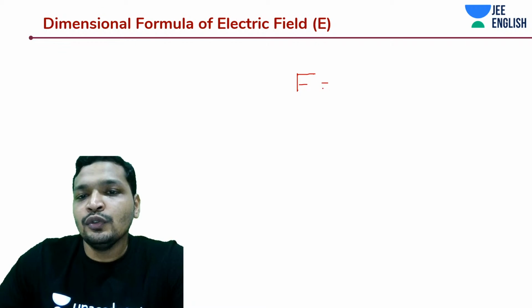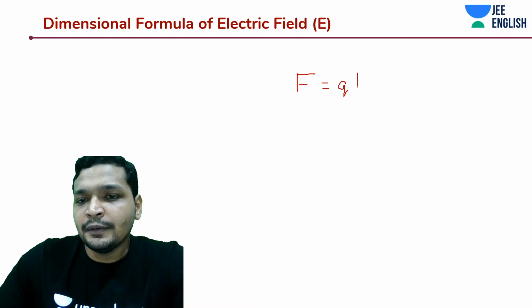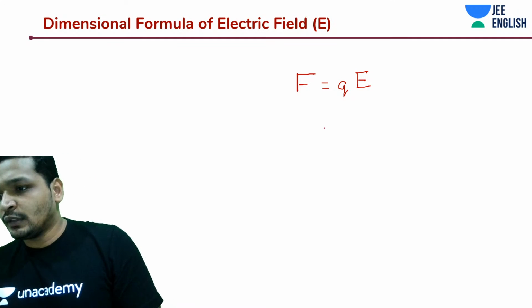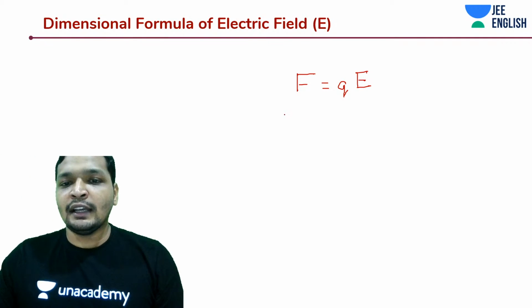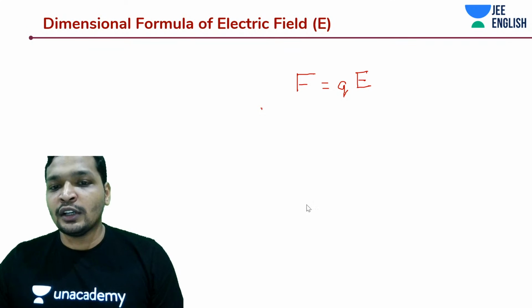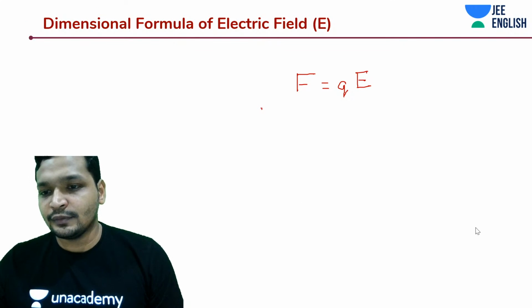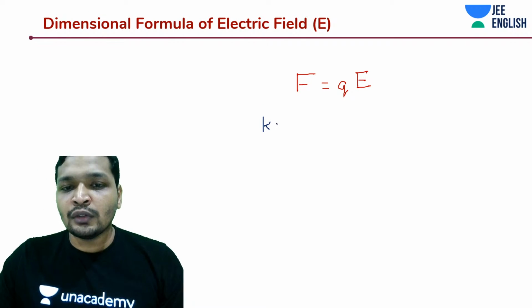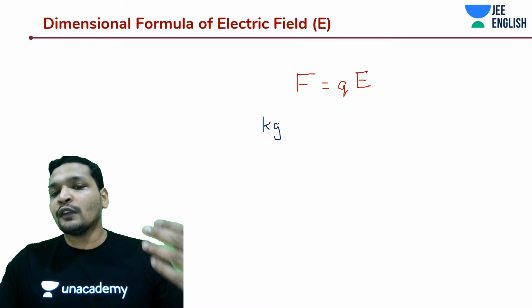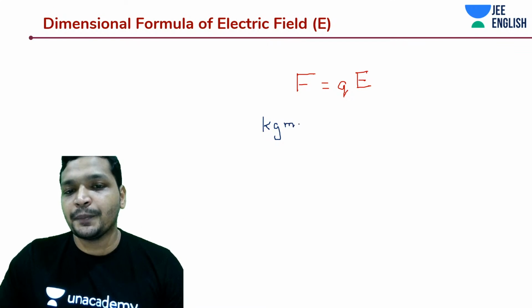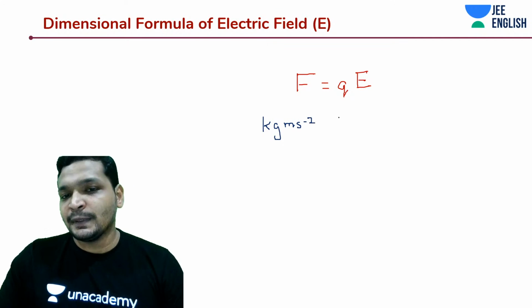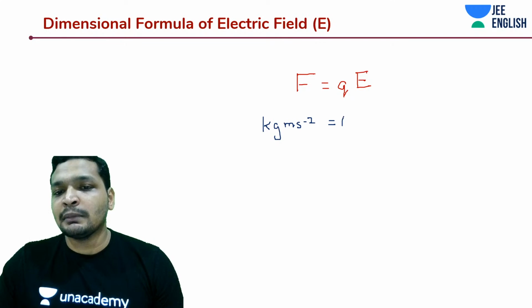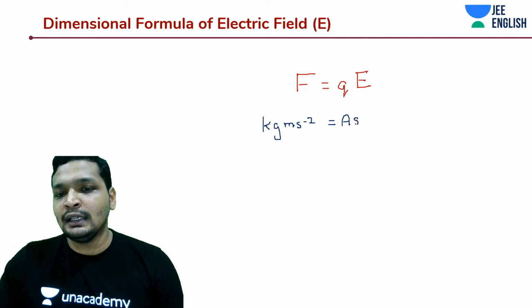F is equal to QE. That is all you need to do. Kovi Anudip, try it out again. F is equal to QE. What should this be? Students, note it down. At least note down the methods and the formulas. By the end of the session, you should be thorough with the formulas. Meters per second. What is Q? Can I say this is nothing but ampere into second?